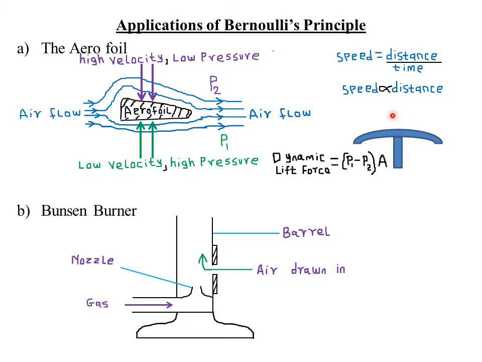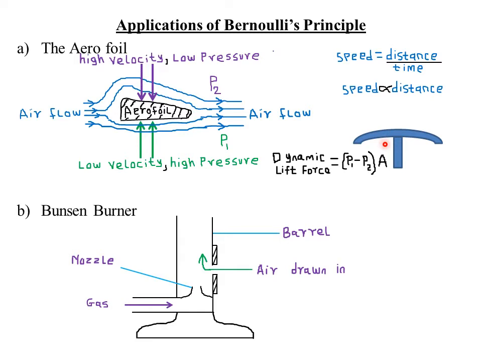Therefore, if they are covering a longer distance, automatically within the same period of time as the streamlines underneath, on the lower side, it means the velocity of the streamlines on the upper side is very, very high. Then automatically the pressure will be low, courtesy of Bernoulli's effect. And conversely, the velocity of the streamlines on the lower side is very low, because they are covering a shorter distance within a long period of time. So if the velocity is low, it means the pressure exerted on the lower side by the streams of air will be very, very high. So we now have a pressure difference such that the lower pressure is higher than the upper pressure. So the body, in this case the helicopter, will be lifted upwards.